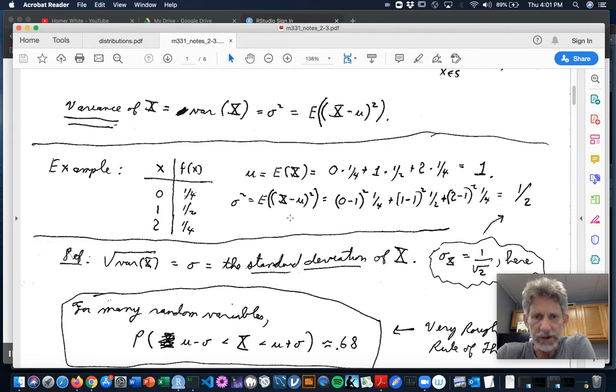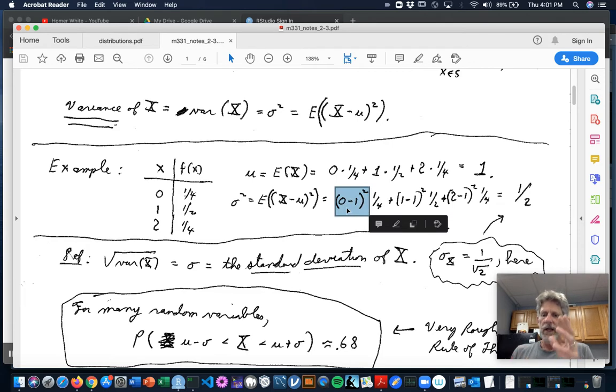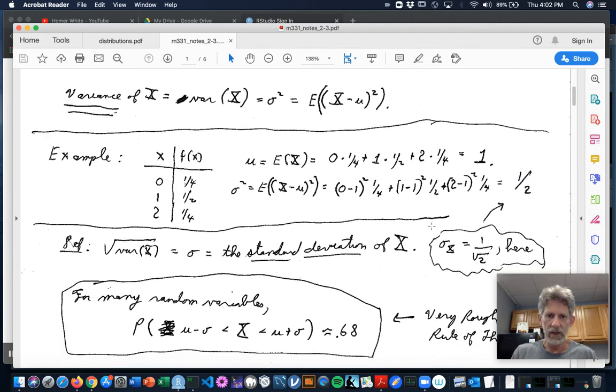Now we're ready for the variance. So all we got to do there is plug and chug possible value of x minus mu squared times chance of that value for x. So 0 minus 1 squared times a fourth, plus 1 minus 1 squared times a half, plus 2 minus 1 squared times a fourth. And just for fun, I'll simplify this out. Turns out to be a half, okay?